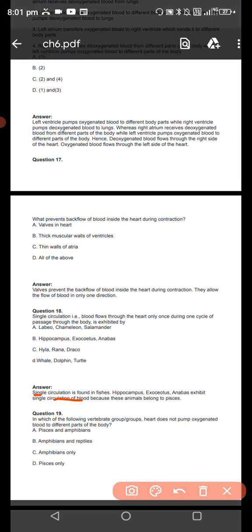single circulation is found in the fish. Fish exhibit single circulation of the blood because these animals belong to the vertebrate groups in which the heart does not pump oxygenated blood to different parts of the body.